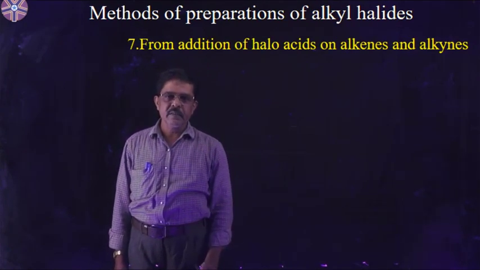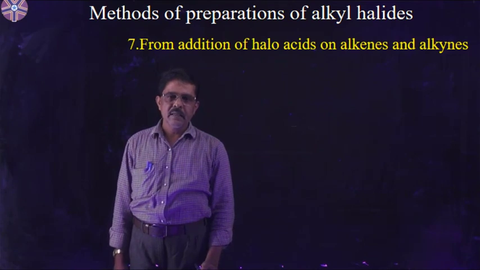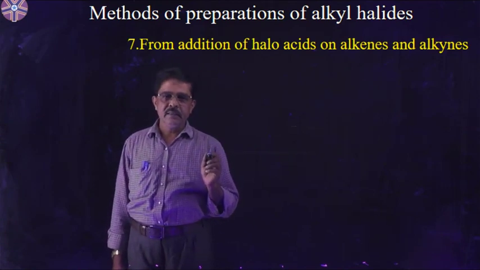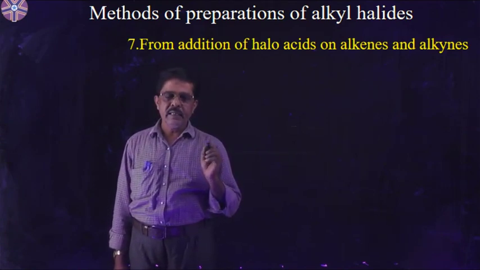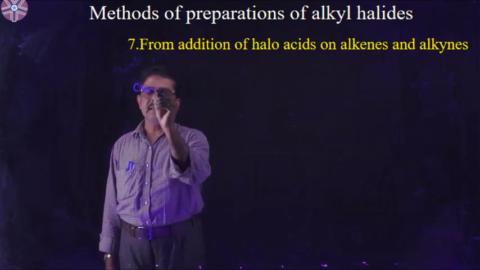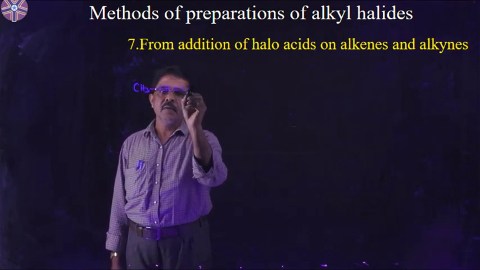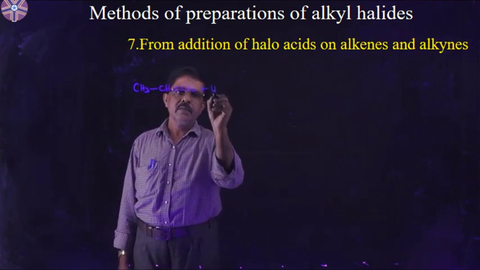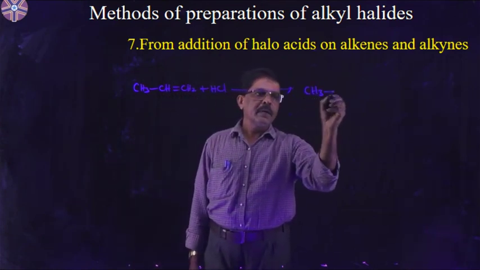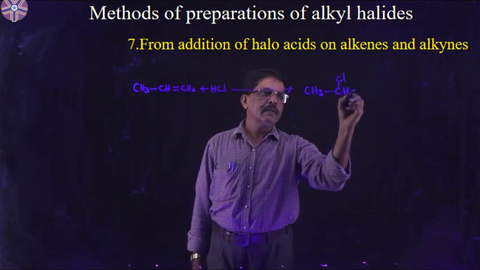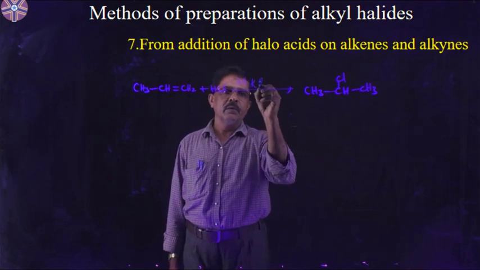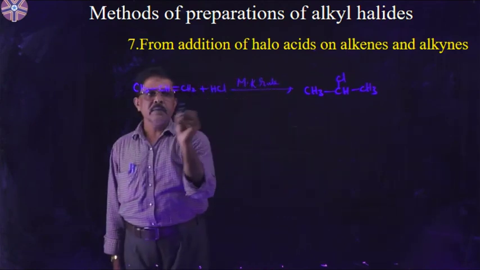The seventh one is the addition of halogen acids on alkenes and alkynes. This addition is an electrophilic addition reaction. Suppose I take propene as the alkene, CH3CH=CH2 plus HCl gives 2-chloropropane as the major product. Why? Because this follows the Markovnikov rule. So this is an electrophilic addition reaction.